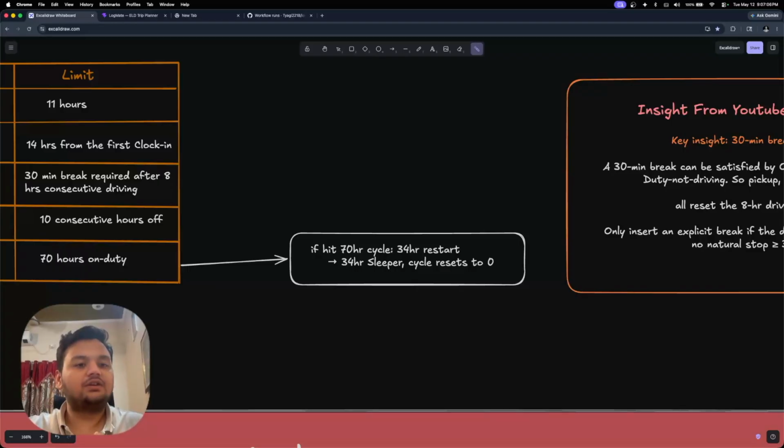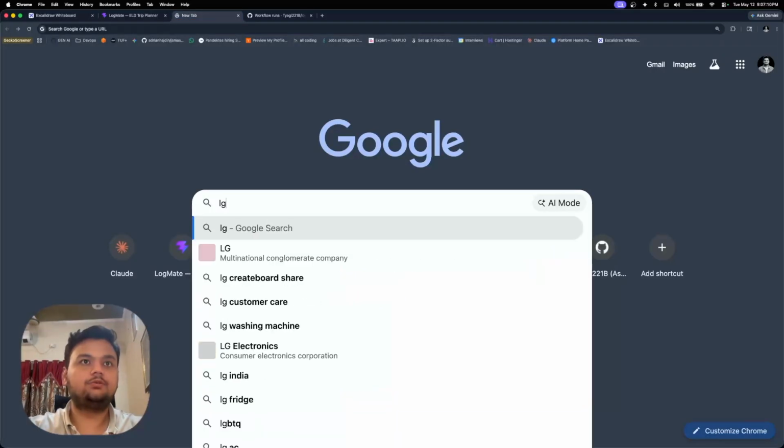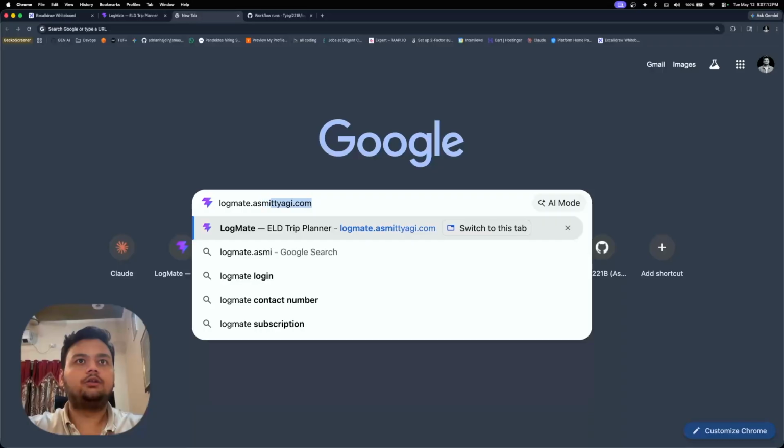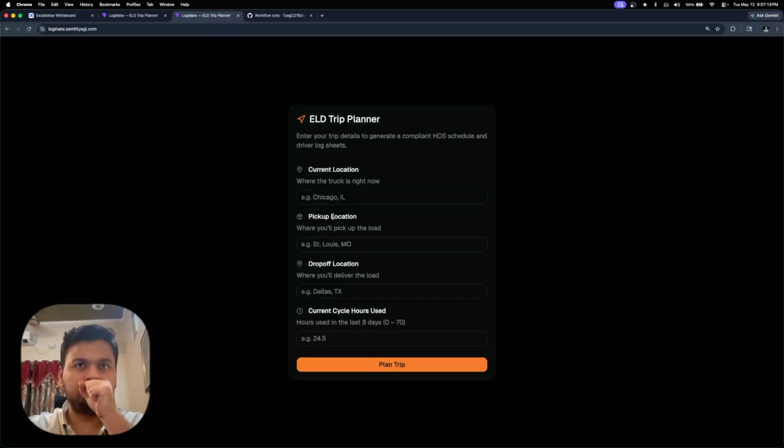Okay, enough said. Let me generate a trip. Let's go to logmate.smithyagi.com, and this is how it initially looks. We need to enter current location, pickup location, drop off, and initially how many hours a driver has used in his cycle. So let's enter Chicago.